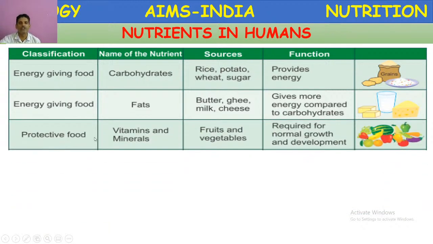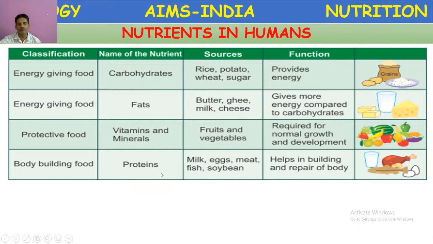Next, protective food. The protective food generally includes vegetables and fruits. The main ingredients present in protective food are vitamins and minerals. Fruits and vegetables are the sources of vitamins and minerals. They are required for normal growth and development. Particularly, they are required for maintenance of health.